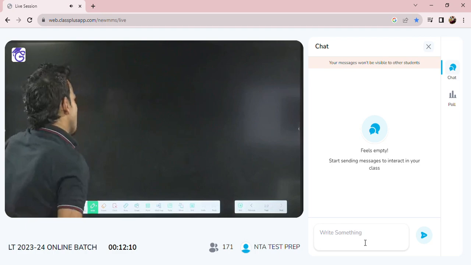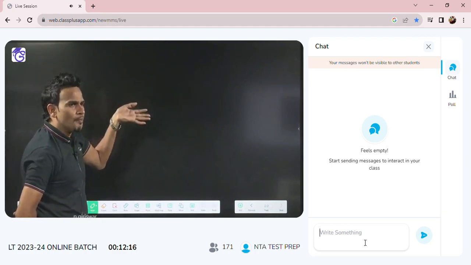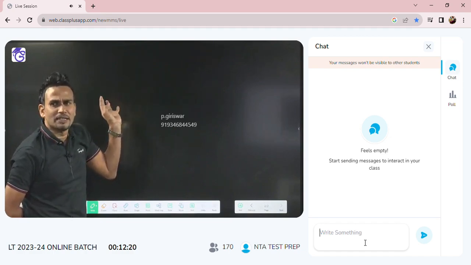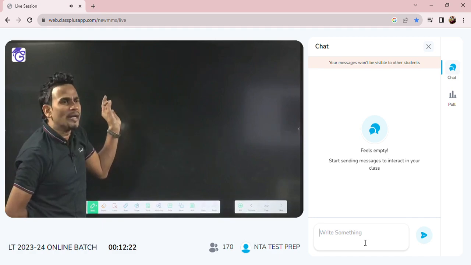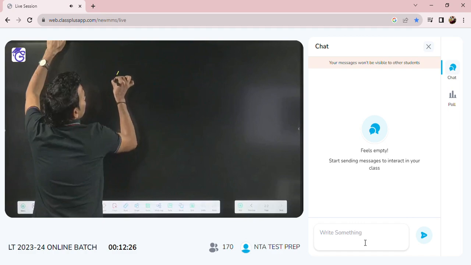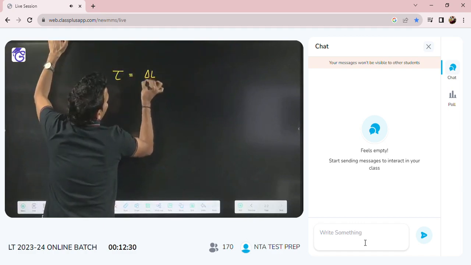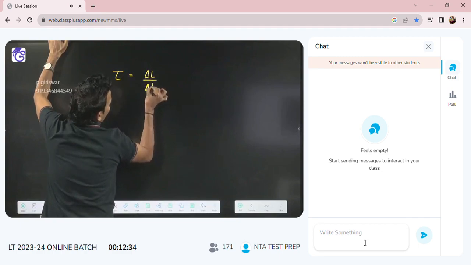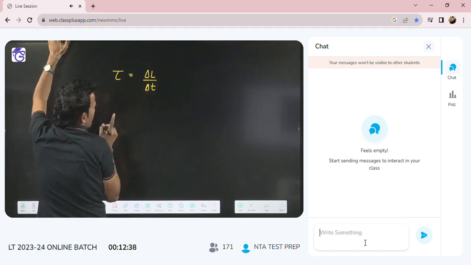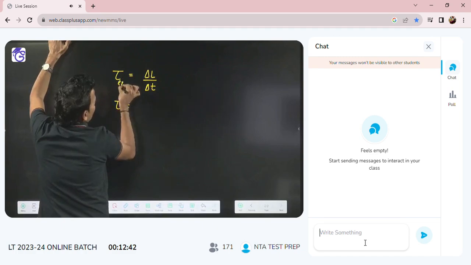So always remember, if external torque acting on the system is zero, then angular momentum of the system will remain conserved. Angular momentum will remain conserved means angular momentum will remain constant. Why I am saying like this? Because just now you studied torque will be equal to delta L by delta T. Torque here means external torque.